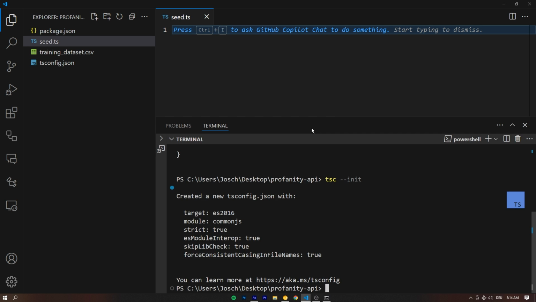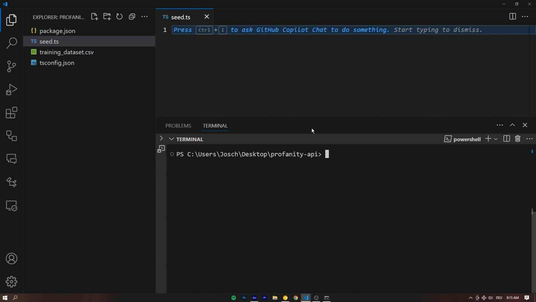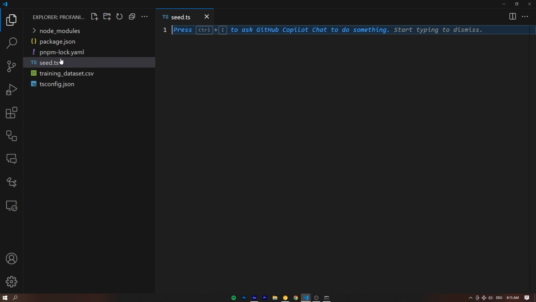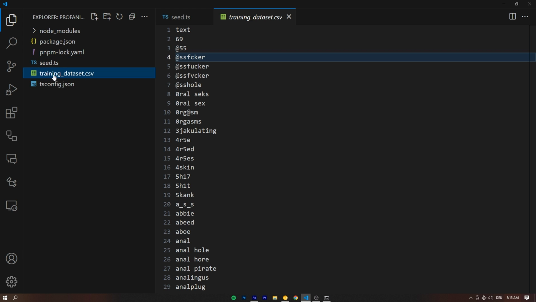And in order to work with CSVs, there's a really helpful utility library that we can install, and that's going to be pnpm install or npm install or yarn add, doesn't matter which package manager you use, and that's going to be csv-parser. And that takes a readable stream and actually makes it pretty simple to work with CSV files that we have right here in our folder, right?